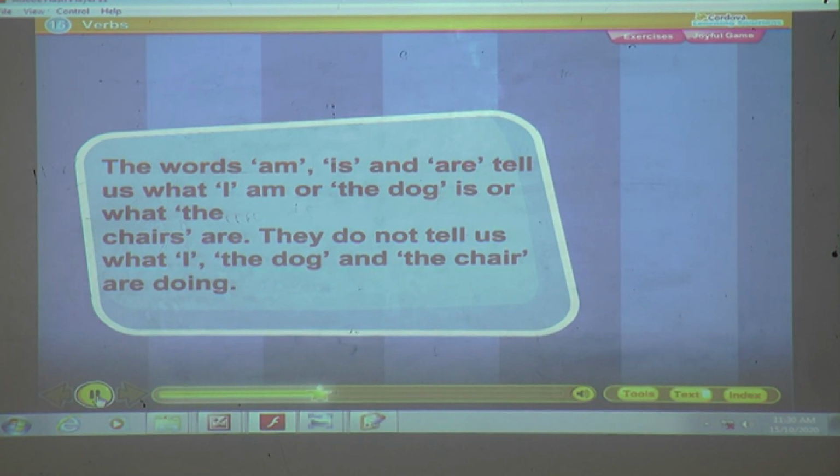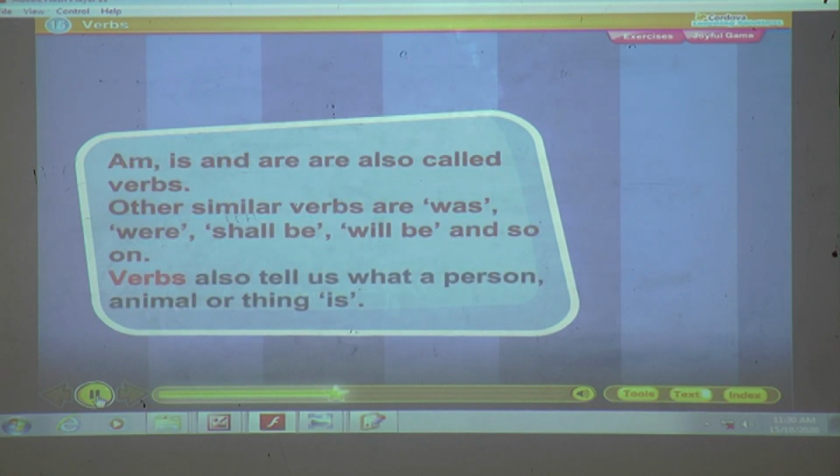They do not tell us what I, the dog, and the chairs are doing. Am, is, and are are also called verbs. Other similar verbs are was, were, shall be, will be, and so on. Verbs also tell us what a person, animal, or thing is.